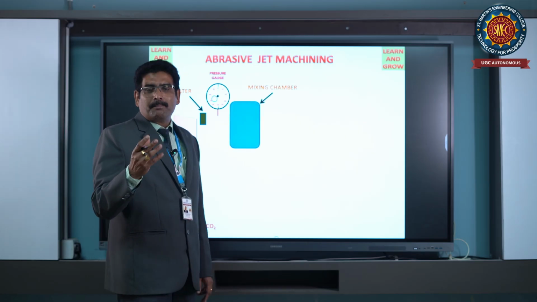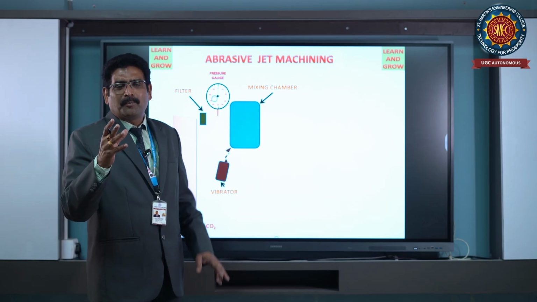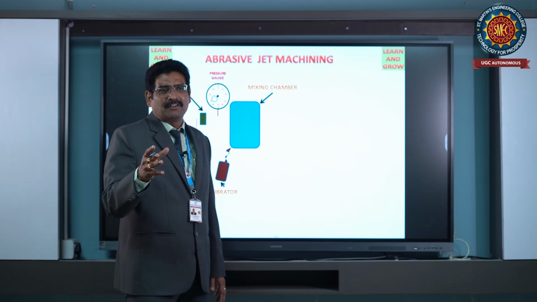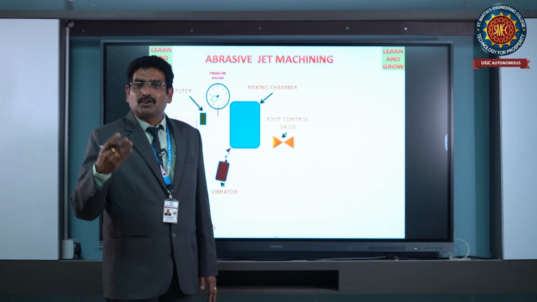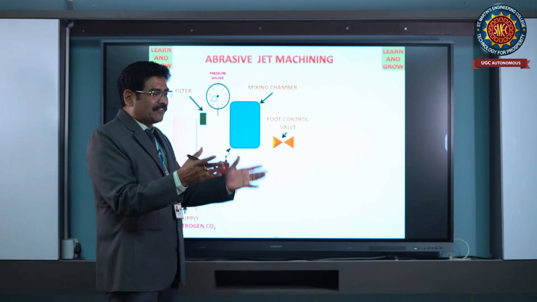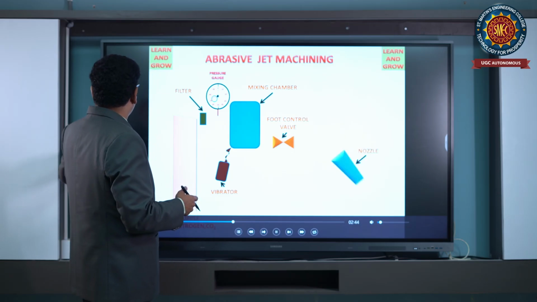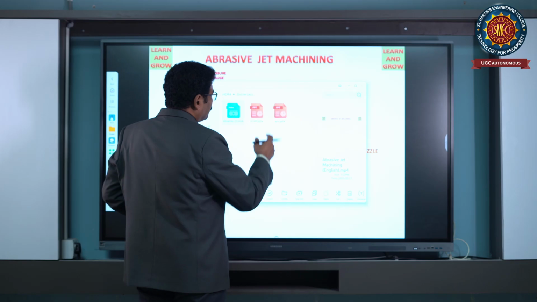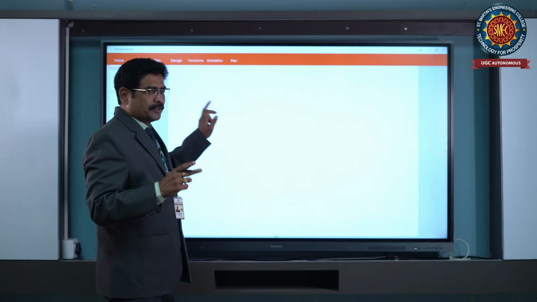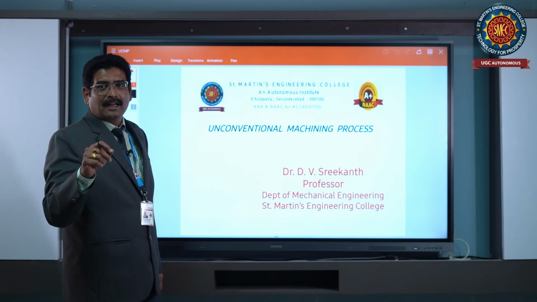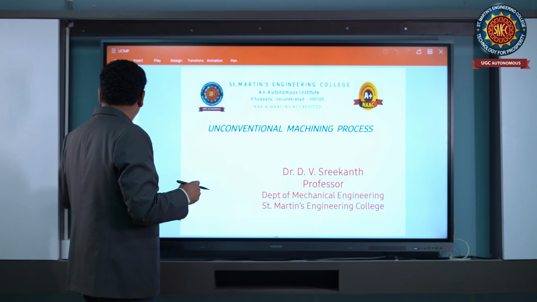Like a beam of electrons passing, like ion separation, due to that electron beam machining takes place. Due to laser action, laser beam machining. Chemical action, chemical machining. Electrochemical action, electrochemical machining. These are different types of unconventional machining processes which are used in day-to-day life. Especially EDM, water jet machining and abrasive water jet machining have many applications in industry.